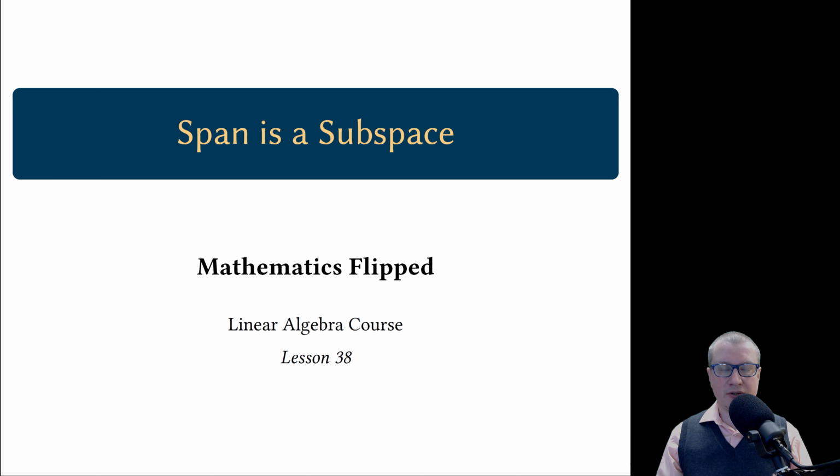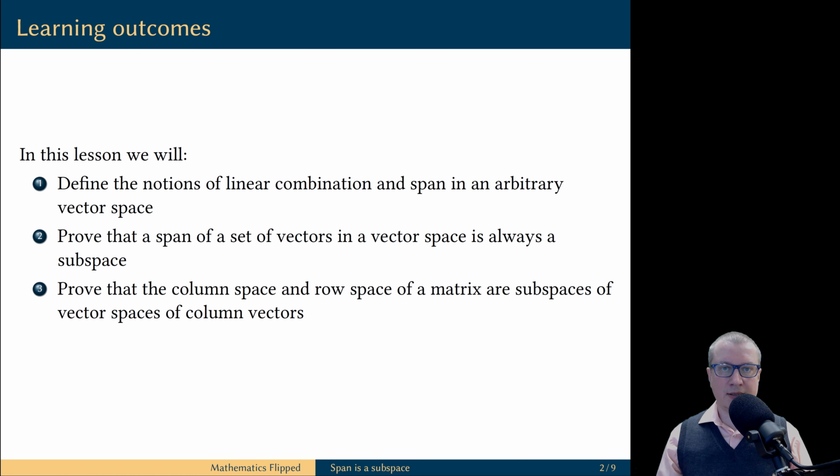Welcome friends, Igor is here, and in this video we will prove that the span construction results in a subspace. In this lesson, we will expand the notions of linear combinations and spans from column vectors to arbitrary vector spaces, prove that a span of a set of vectors in any vector space is always a subspace of this space, and justify the terminology of the column space and row space of a matrix by proving that they are indeed vector spaces. Let's get started.